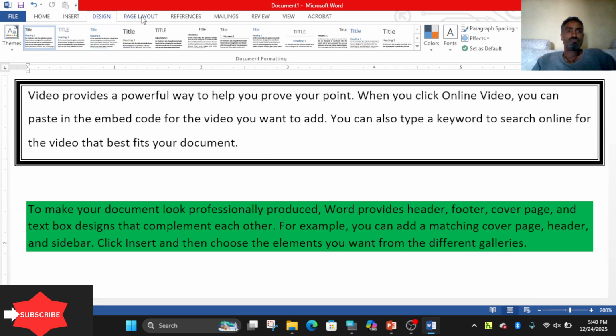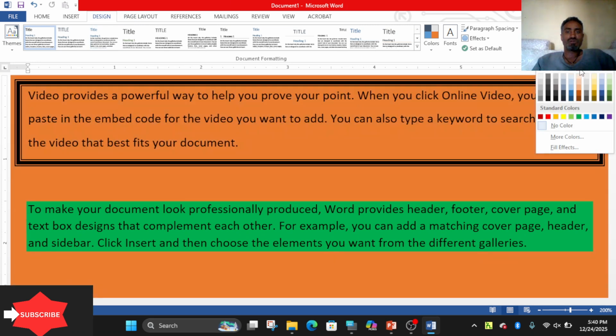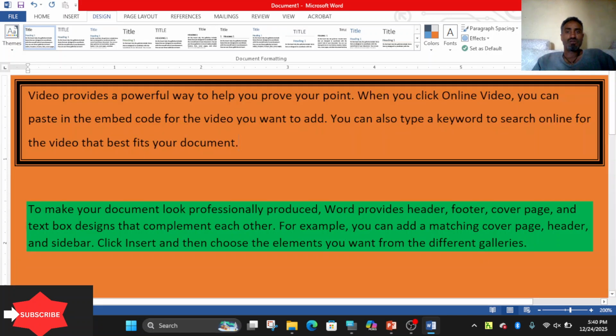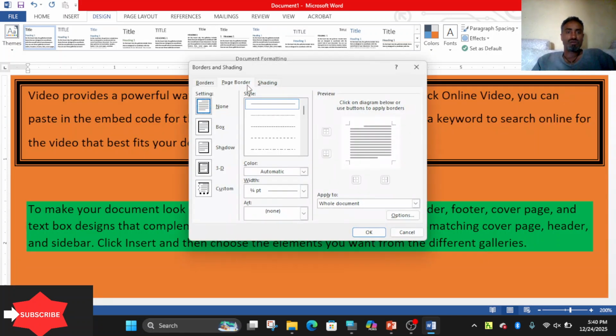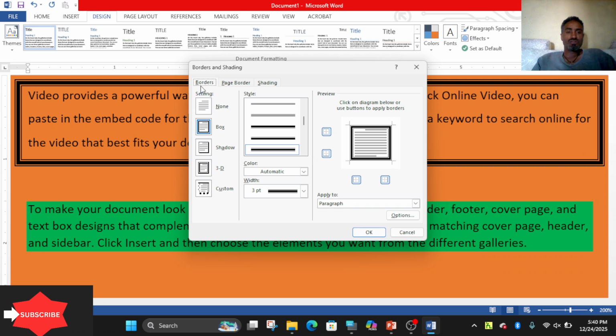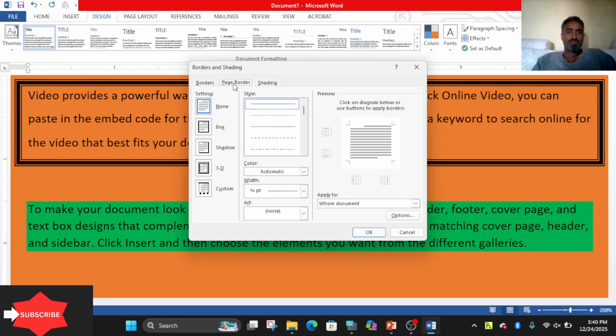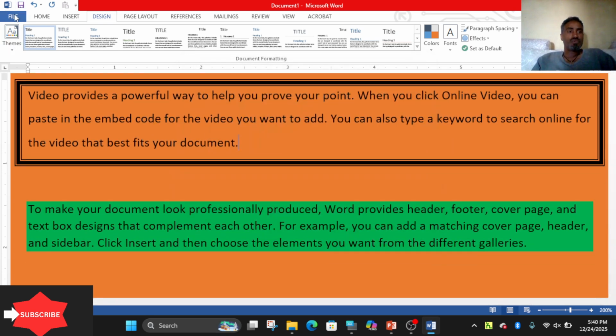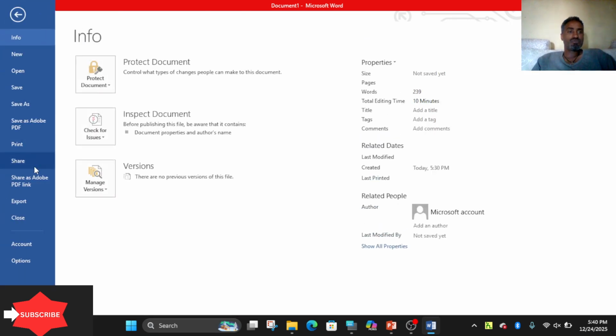What about the page? Page border, design, page color. You can also change the page color. Page color. Page border here. Border is for the selected paragraph or group of paragraphs or word. Page border is for the whole page. For instance, I have chosen here. Page border is applied. File, print, preview.